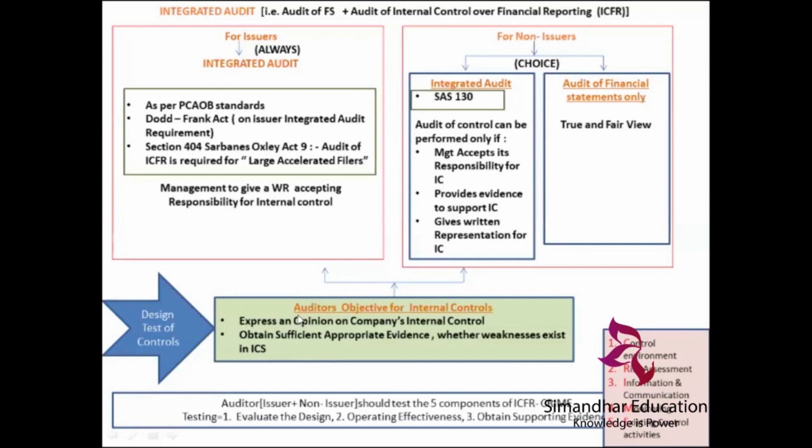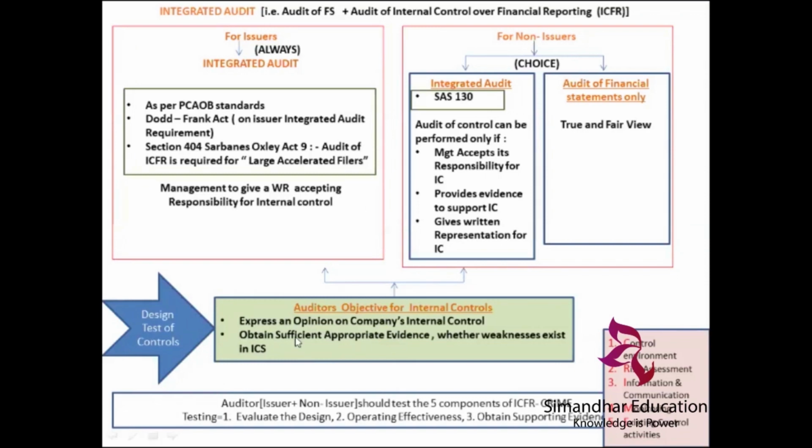For this purpose, that is to obtain evidence and to give an opinion, he has to design the test of controls. Without testing the controls, how will he gather evidence and how will he arrive at an opinion? So he has to design a process of test of controls. That is, he has to do planning as well for testing the controls.